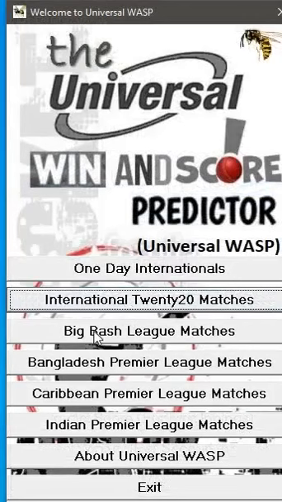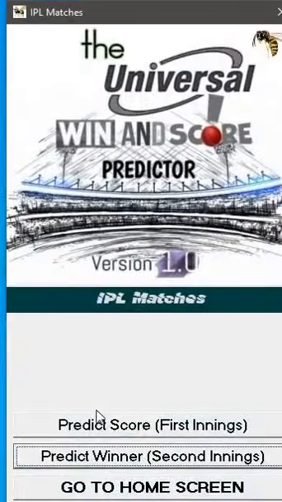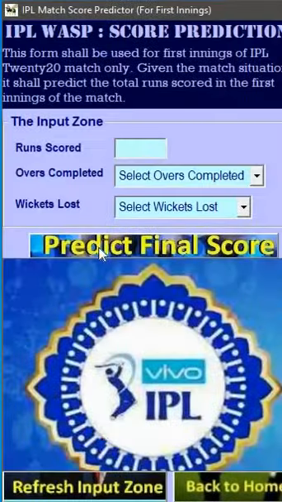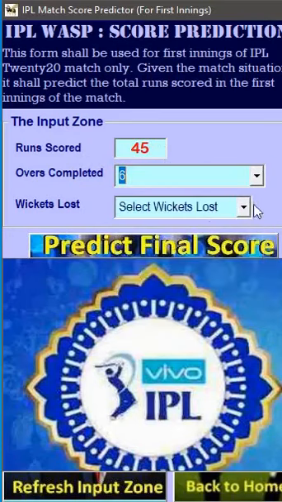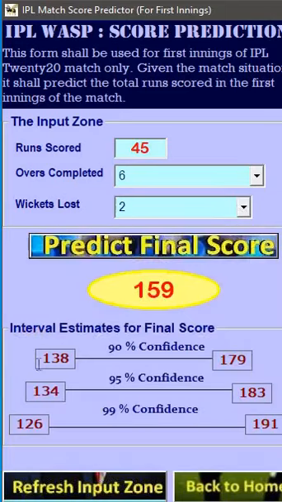This way we can have Big Bash, Bangladesh Premier League, Caribbean Premier League, and Indian Premier League. Let us pick up one of them. Say we are dealing with the Indian Premier League, and in it, predict first innings score. You see here the options are much less, because the team options specific to home ground, away ground, team name, etc. are not there, because the teams keep on changing. So we don't have ratings separately for the teams. Similarly, say 45 runs are scored in 6 overs with a loss of 2 wickets, and we predict the score.